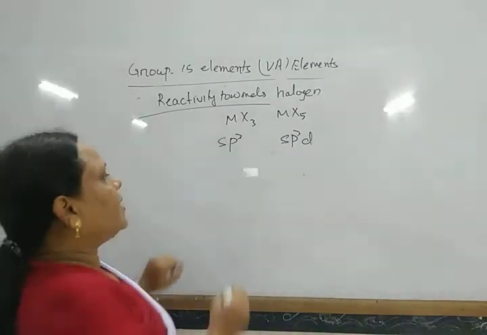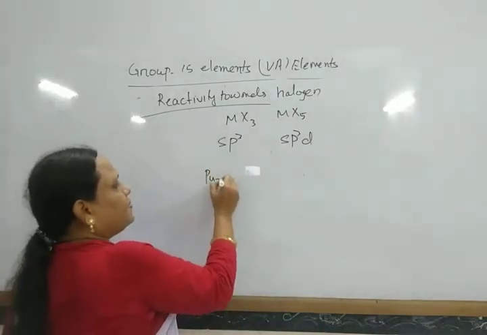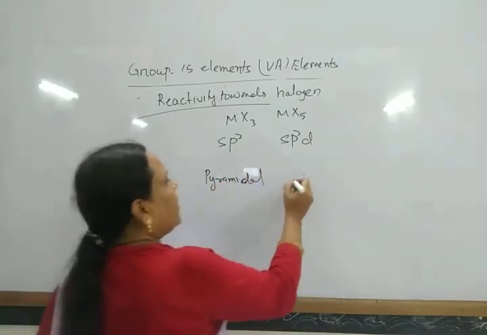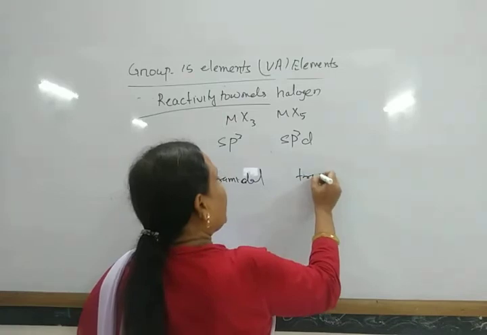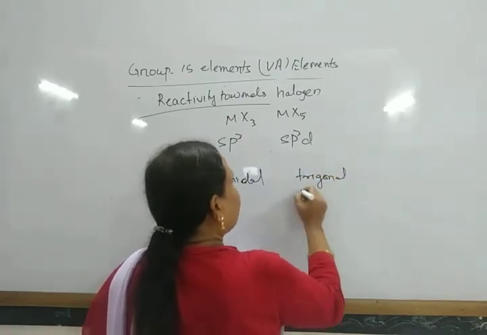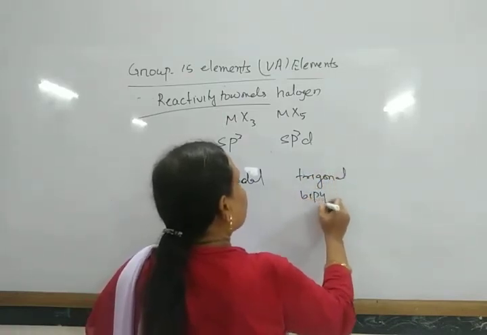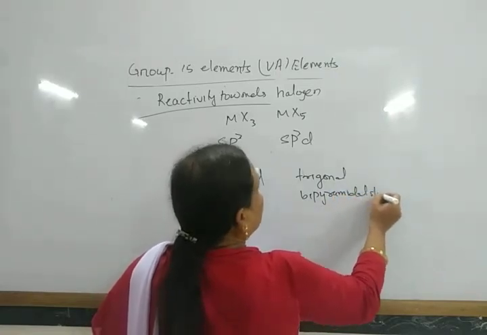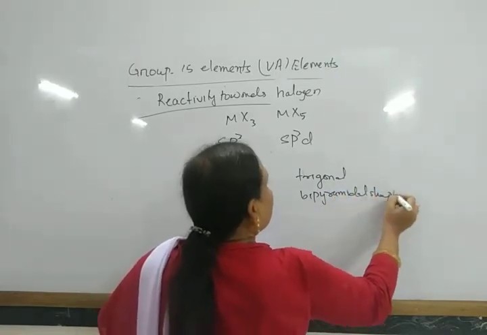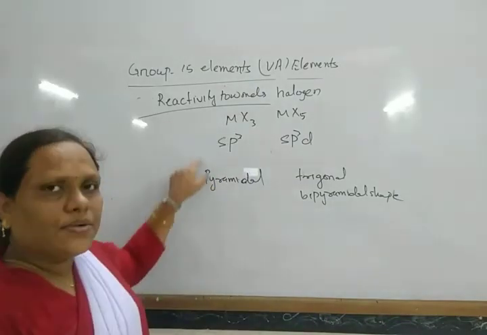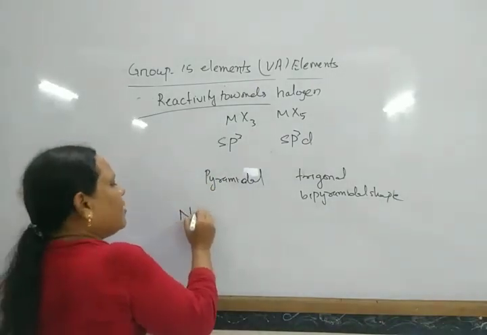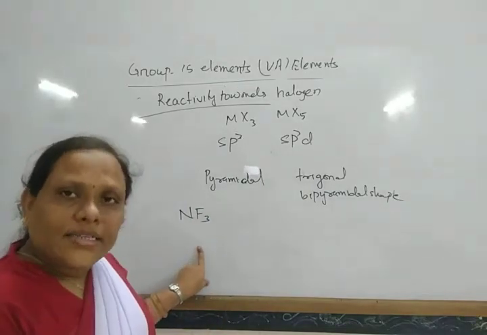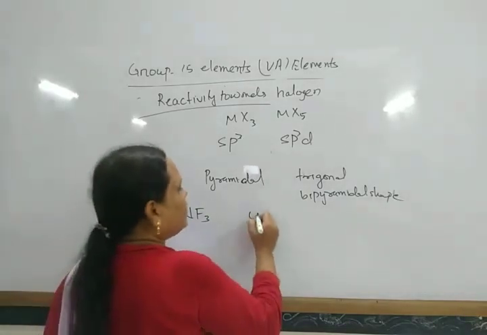In this way, trihalides have a pyramidal shape and pentahalides have a trigonal bipyramidal shape. Among the halides of nitrogen, the most stable one is NF3. All other halides of nitrogen are unstable.